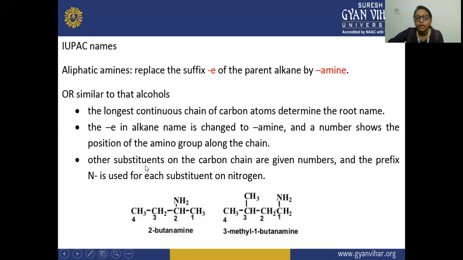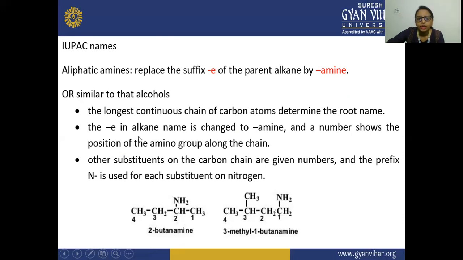along the chain. Other substituents on the carbon chain are given numbers, and the prefix N is used for each substituent on nitrogen. So see here, the numbering is given 1, 2. On the second position, this amine group is present, and this is your alkane. Butane is your alkane. So from butane, the E is replaced by amine.